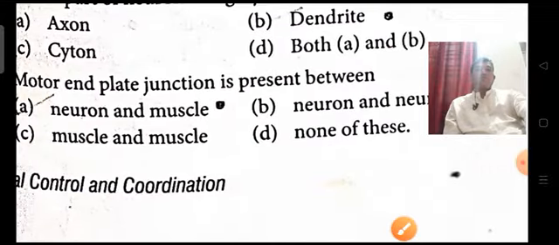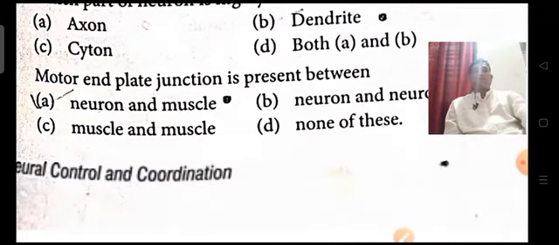Next, the motor end plate junction is present between. The muscle attachment to the nerve terminals is called the motor end plate. So here the neuron and muscles give you the answer.